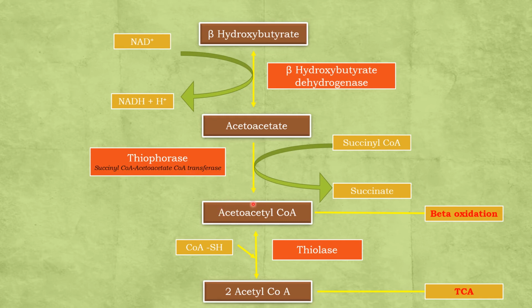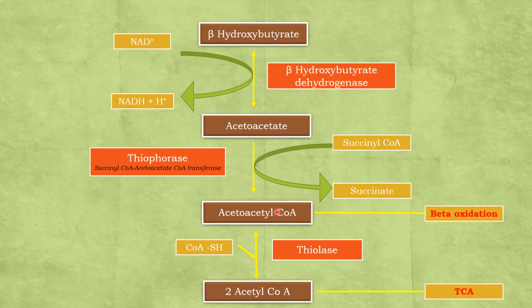Further, acetoacetyl-CoA is split into two molecules of acetyl-CoA by the thiolase enzyme after the addition of coenzyme A. So this acetyl-CoA can enter the TCA cycle, then produce ATP.